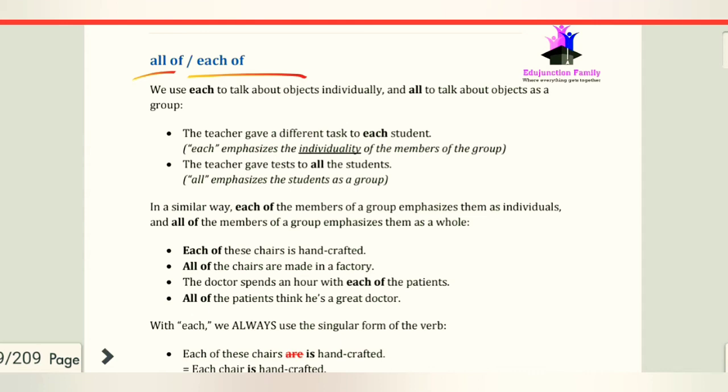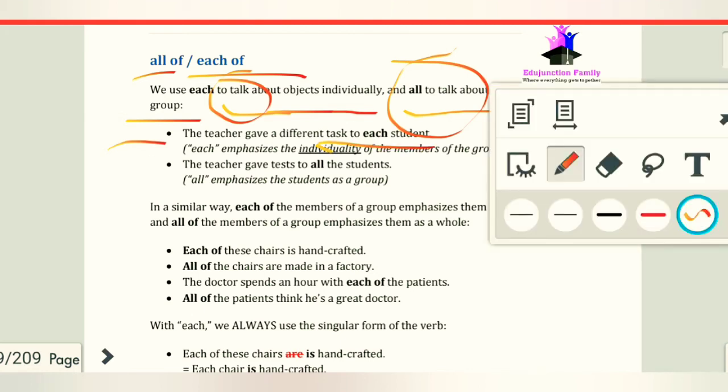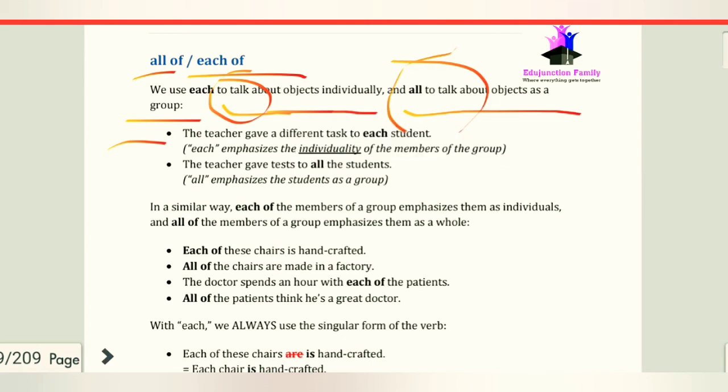So we use each to talk about objects individually, and we use all to talk about objects as a group. We use all to talk about objects as a group, and we use each to talk about objects individually. So we have the examples. The teacher gave a different task to each student. Here each emphasizes the individuality of the member of the group.